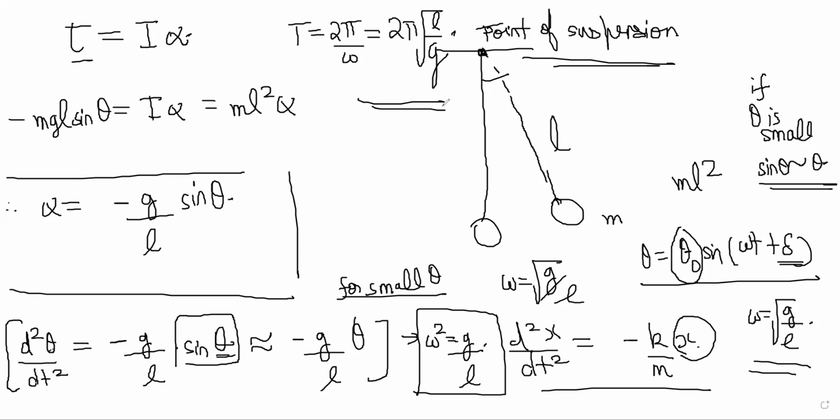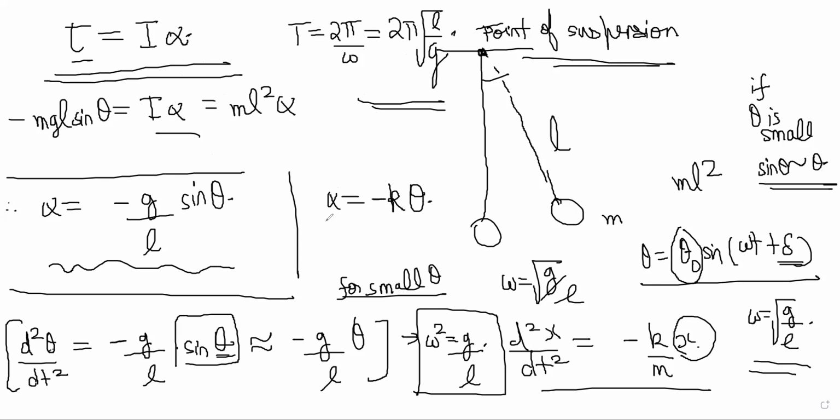You understand? So this is the force method, where we write the free body diagram, write the torque. Torque is I alpha. Finally, you divide by I, you get alpha is proportional to something. Hopefully it comes out as alpha is proportional to minus k theta, or k by m, or k by I, or something times theta.